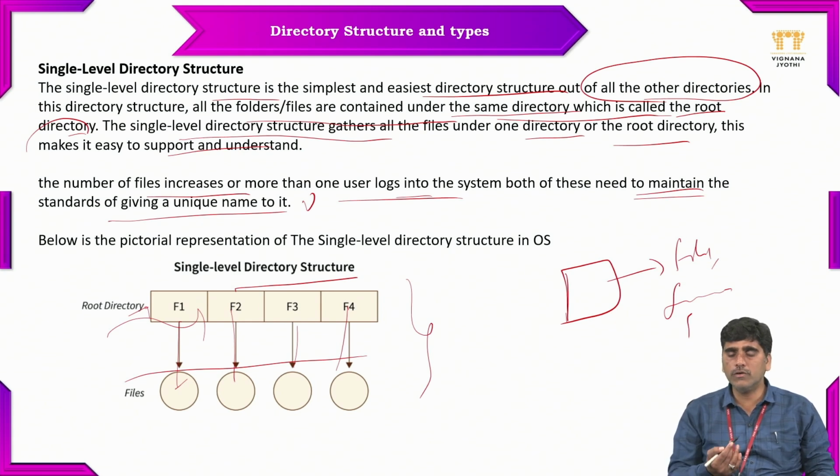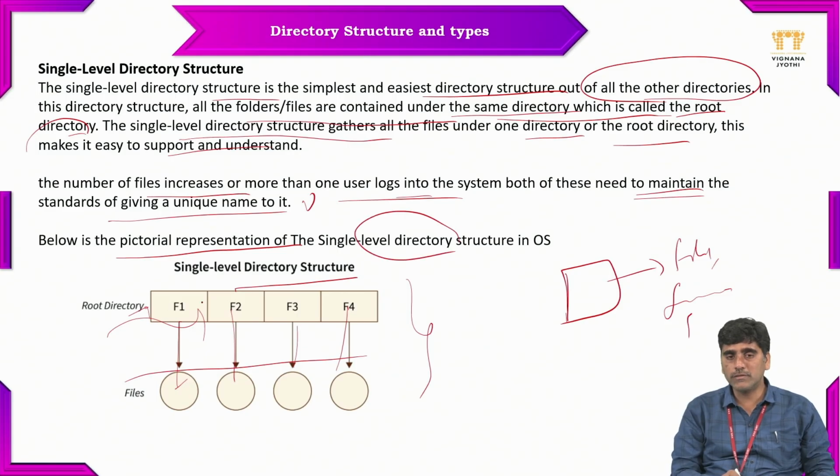If you are not giving unique names properly, then how are we able to access the particular file? The operating system itself does not manage the storing of files which have duplicate names, yes or no? Because of that, we should maintain unique names for each and every file in the particular directory. So here you can see below the pictorial representation of the single level directory.